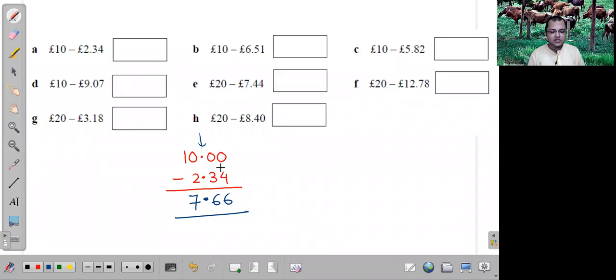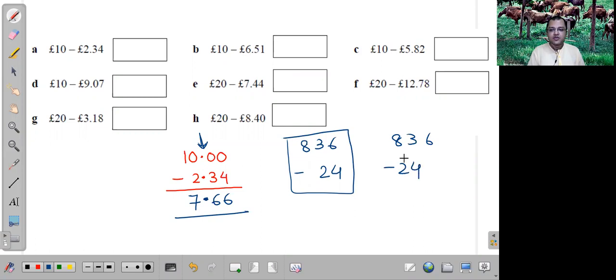See, when we are doing subtraction of decimals or even addition of decimals, the only important thing you have to note is the decimal has to be in the same column. That is important. I'll show you one example. Suppose I am subtracting 836 minus, let's say, 24. Now tell me which is the correct way of writing, the first one or the second one? First one, Prabhuji. First one, correct. Everyone agrees the first one is correct, the second one is wrong.